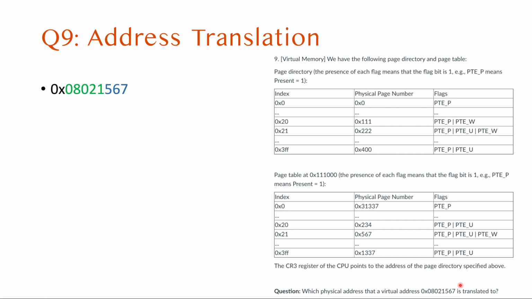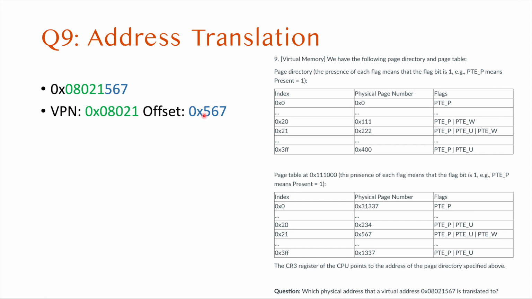So let's do that. 8021567. Just write it, and we will not translate the last 3 digits because we manage the memory by page granularity, and the page size is 4 kilobyte. So the virtual page number is this one, and the offset is this one.